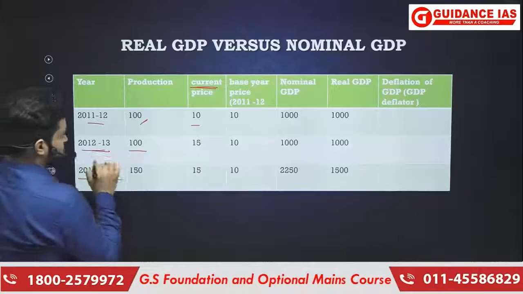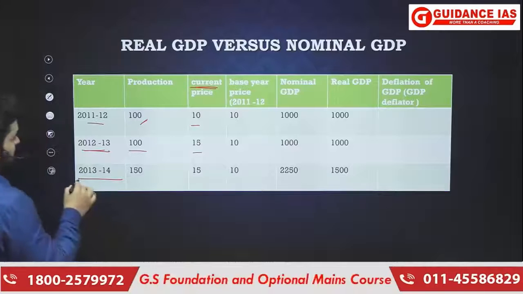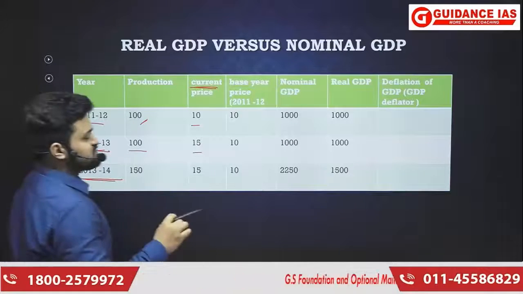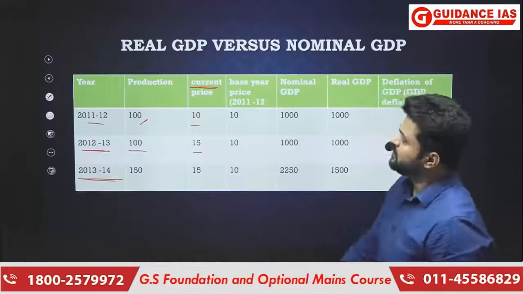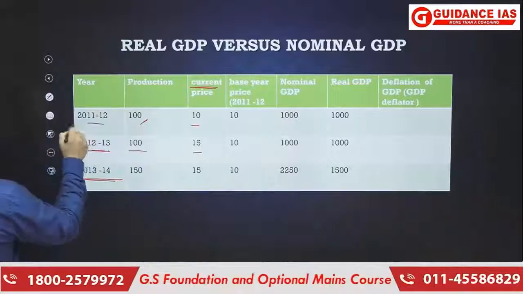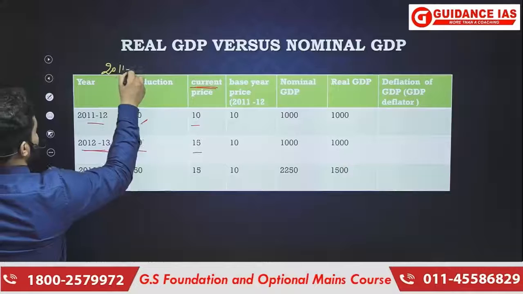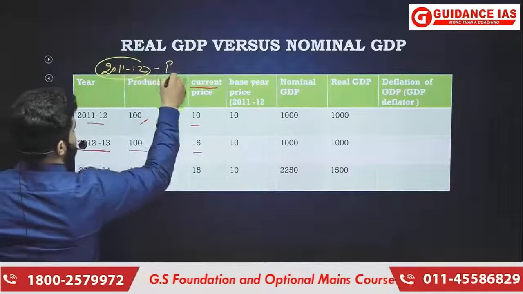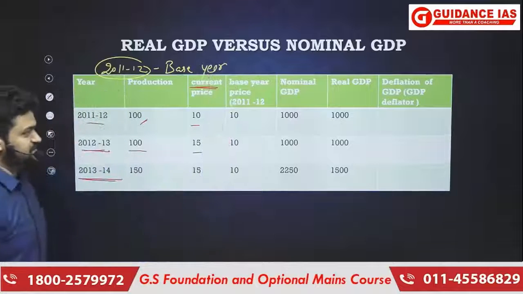Then in 2012-13 it increased to 15, and in 2013-14 the price of 1 unit of production was 15 again. So in our example, we are going to consider 2011-12 to be the base year.